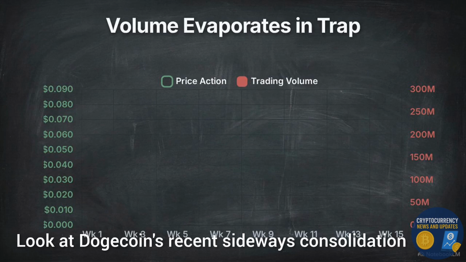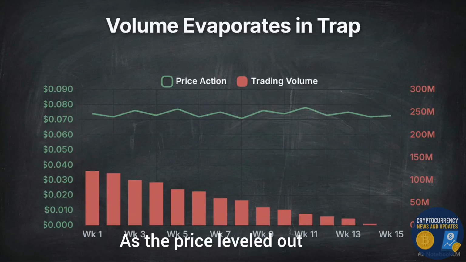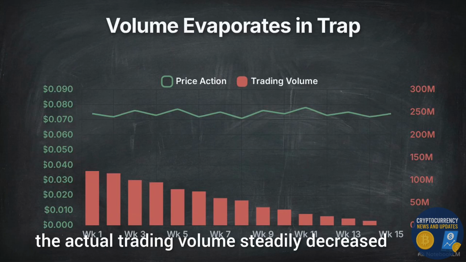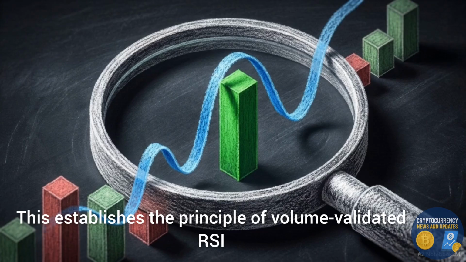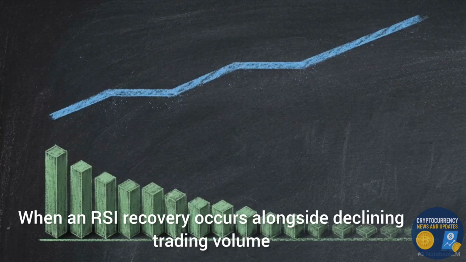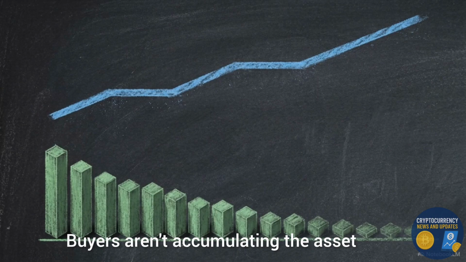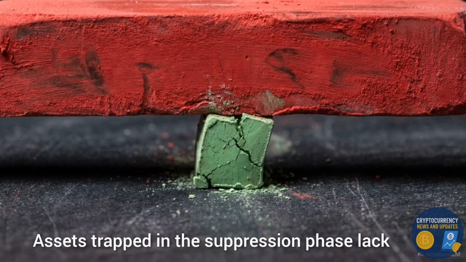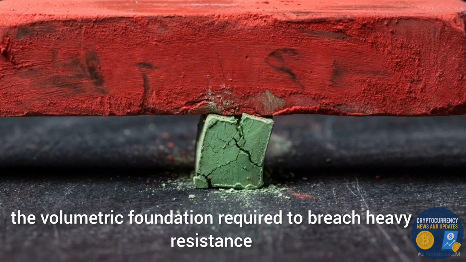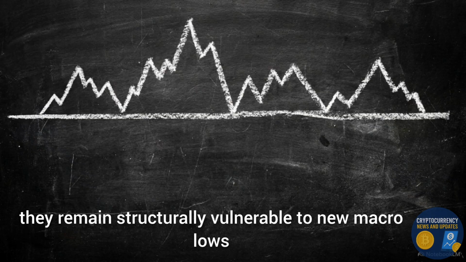Look at Dogecoin's recent sideways consolidation between 7.1 and 7.8 cents. As the price leveled out and the RSI improved, the actual trading volume steadily decreased. Market participation simply dried up. This establishes the principle of volume-validated RSI. When an RSI recovery occurs alongside declining trading volume, you are looking at passive stabilization. Buyers aren't accumulating the asset, sellers just momentarily stepped back. Assets trapped in the suppression phase lack the volumetric foundation required to breach heavy resistance. Without active accumulation, they remain structurally vulnerable to new macro lows.